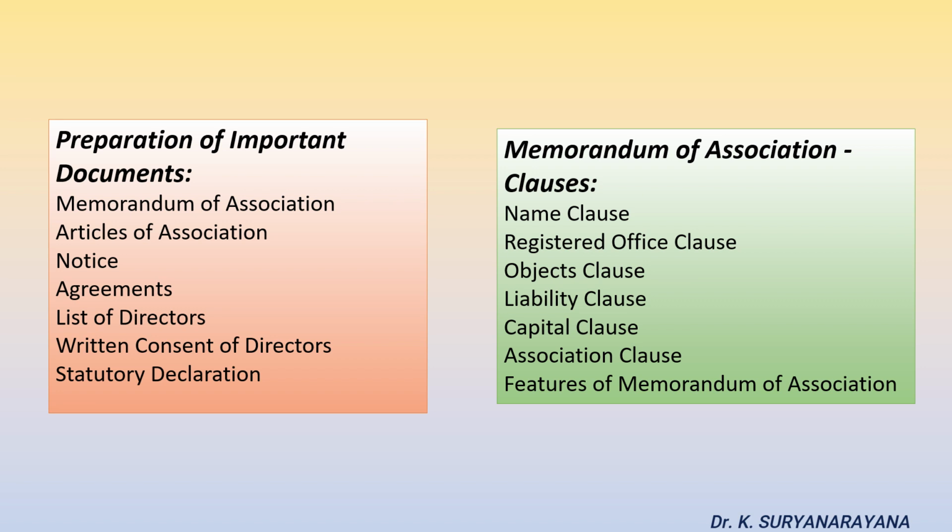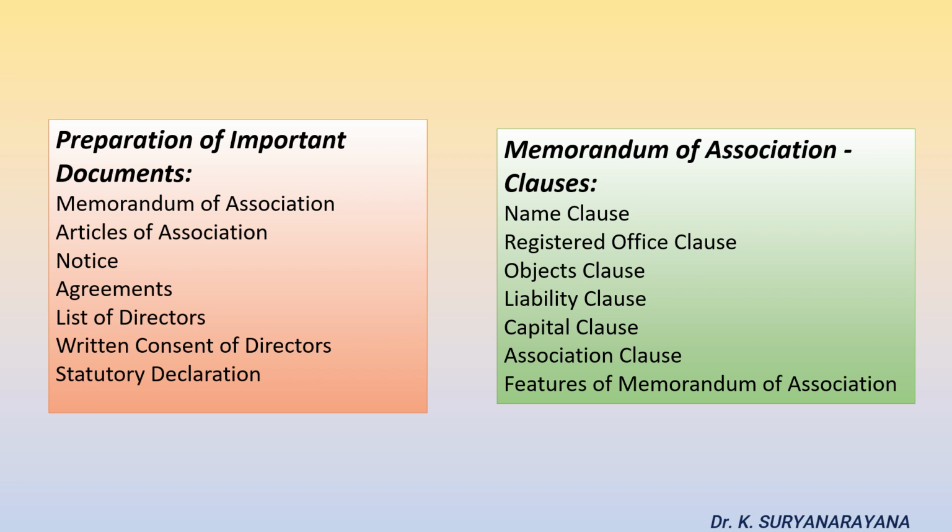Objects clause. This clause is the most important in the Memorandum of Association of a company because it not only shows the objects for which the company is formed, but also determines the extent of the objects. It can be classified as main objects which are pursued by the company on its incorporation, objects incidental to the attainment of the main object, and other objects which are not included in the above clauses.